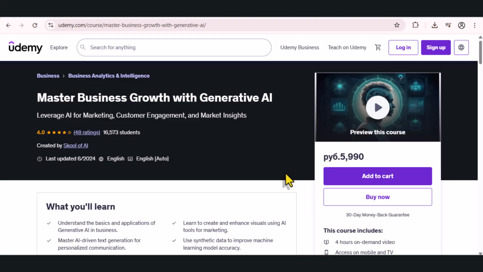In today's world where technology is advancing at an unprecedented pace, generative AI is recognized as one of the most advanced transformational tools in businesses. The Master in Business Growth with Generative AI course is designed to introduce entrepreneurs, managers, consultants, and technology enthusiasts to the unparalleled power of this type of artificial intelligence in business development and growth.